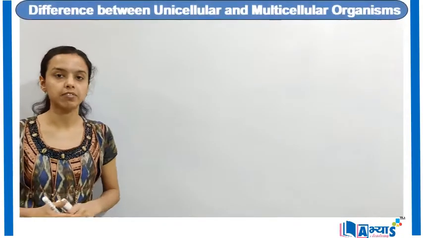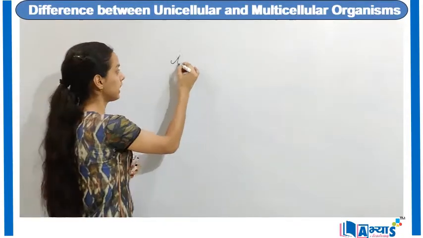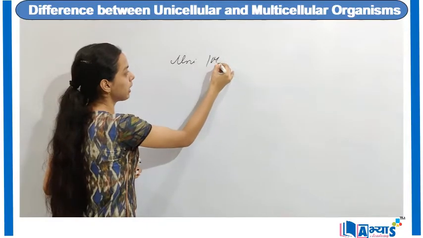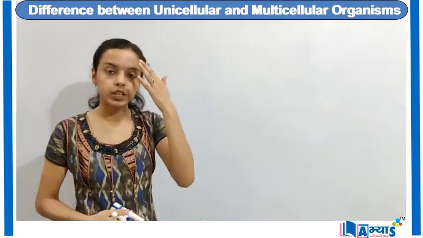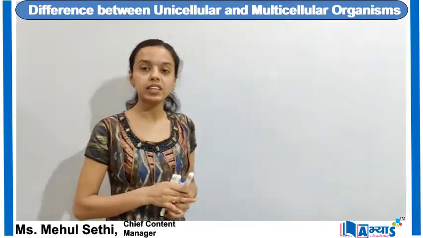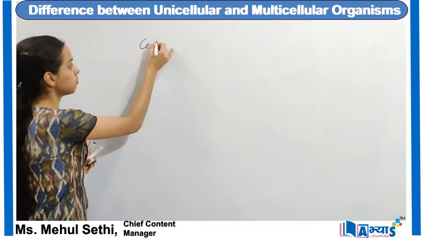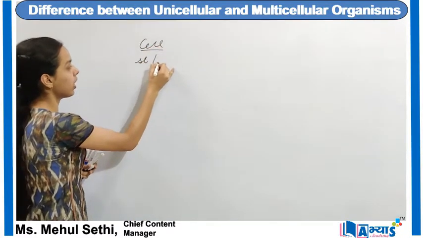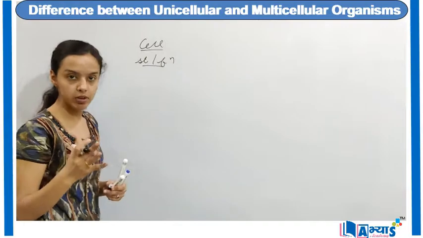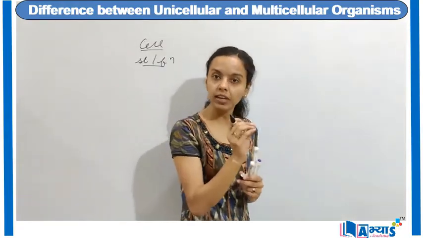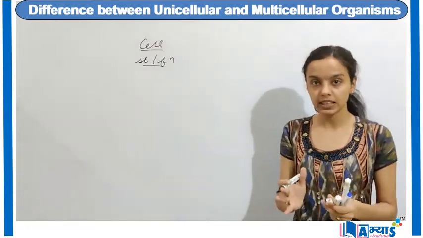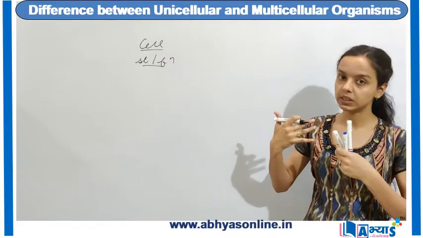One of the important concepts of the fundamental unit of life is the difference between unicellular and multicellular organisms. So, as you all know, the cell is the most basic structural and functional unit of all living organisms. That means every living organism is made up of cells. A group of cells together forms a tissue.